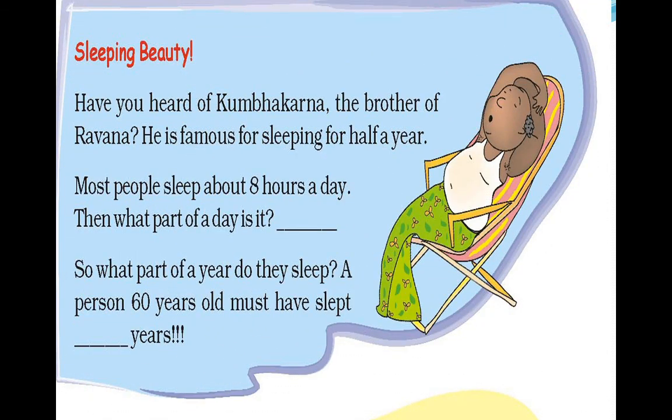Sleeping Beauty. Have you heard of Kumbhakarna, the brother of Ravana? He is famous for sleeping for half a year. Most people sleep about 8 hours a day. Then what part of a day is it? So what part of a year do they sleep? A person 60 years old must have slept how many years?